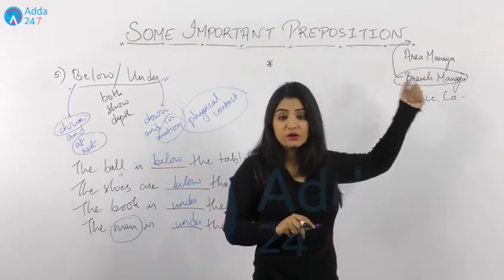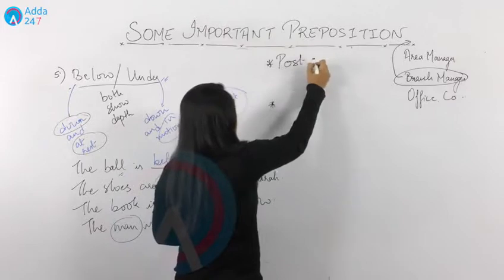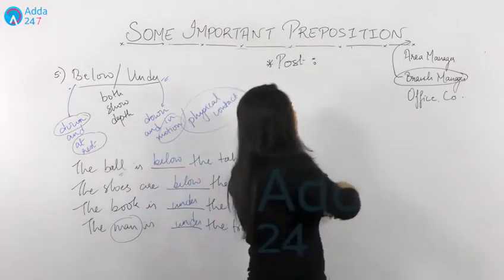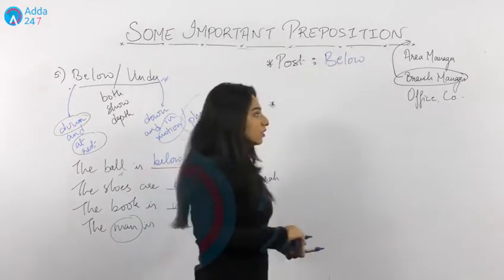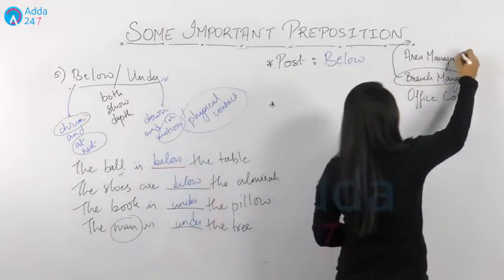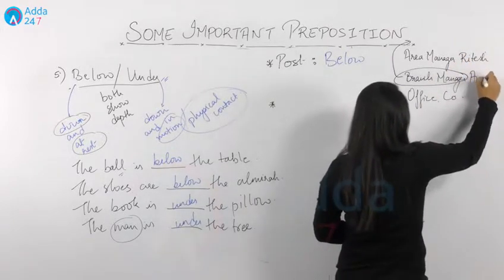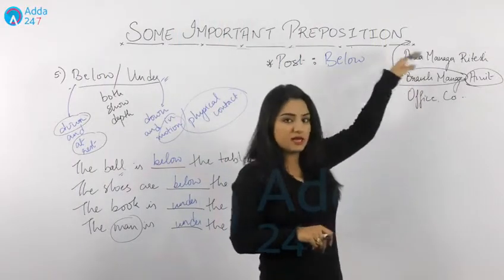No, the post cannot move. So if we are talking about post and it cannot move, it's at rest. So what we'll write? We'll write below it. And if I talk about the person, suppose the area manager is Ritesh, then we have branch manager as Amit. So can Amit be promoted and made area manager?